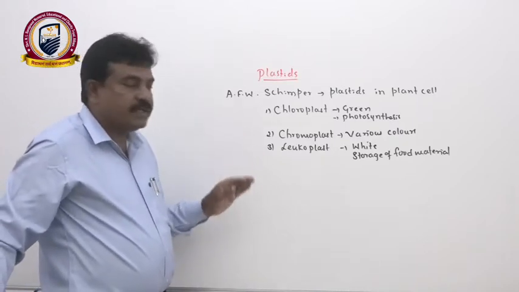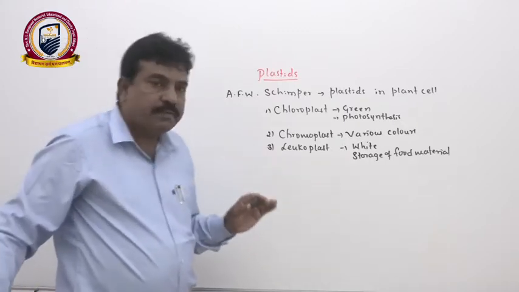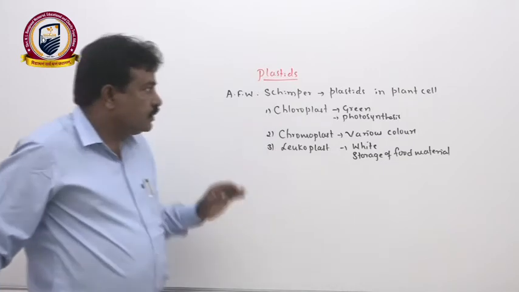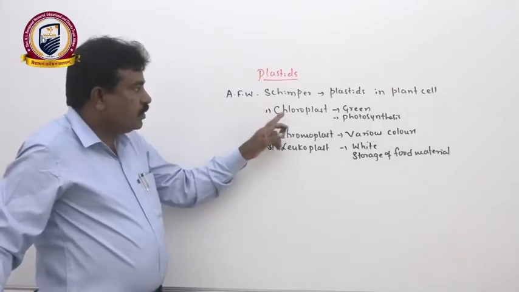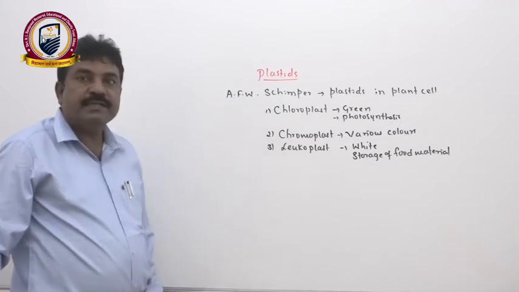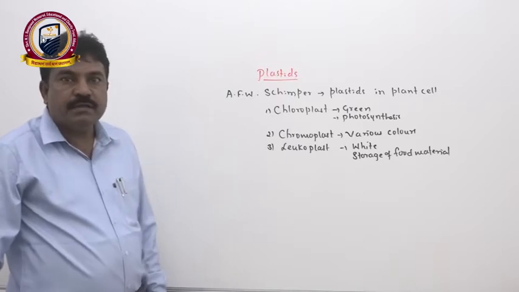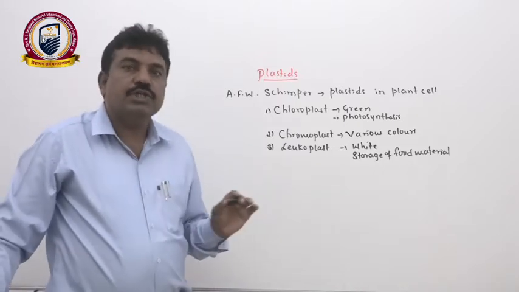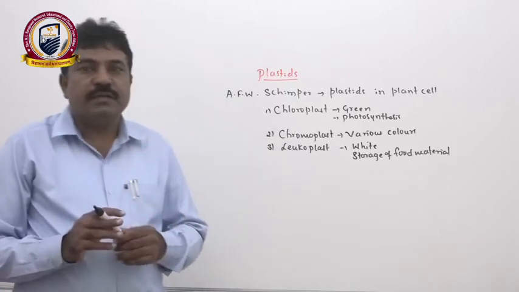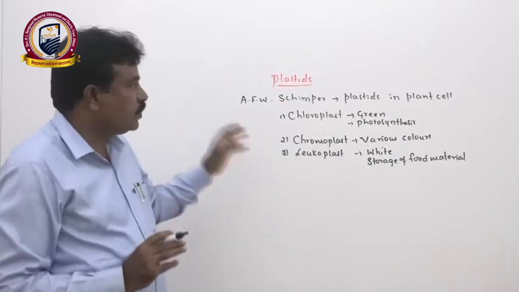Leucoplast, white or colorless, helps to store different food material. Structurally chloroplast, chromoplast and leucoplast remain the same, but based on their pigment and color they do different functions. That is what we can call division of labor, seen here also.